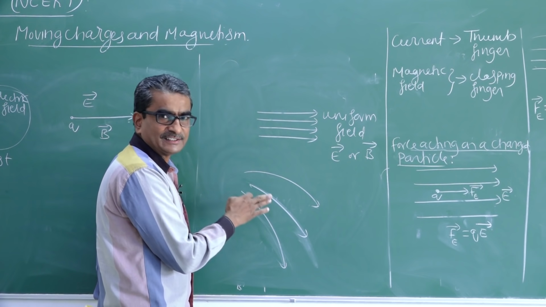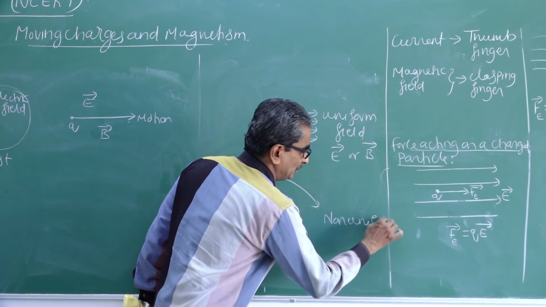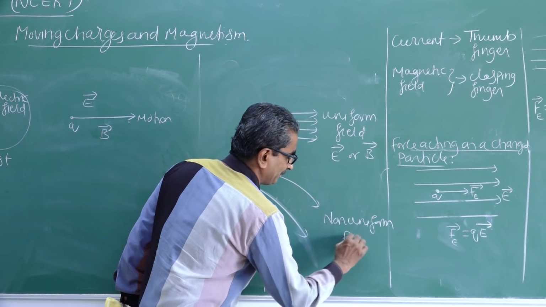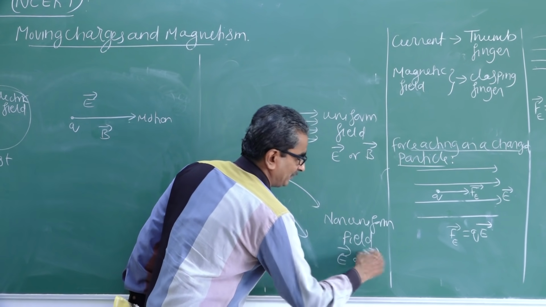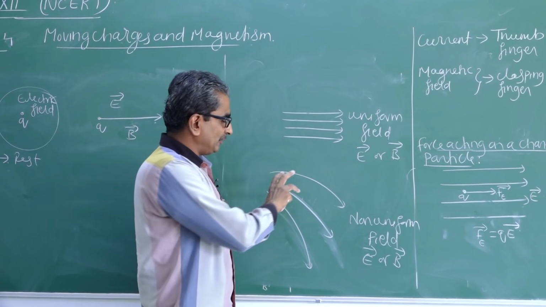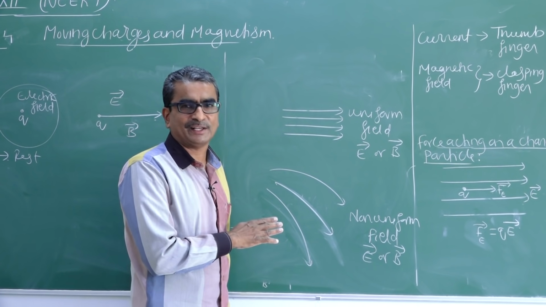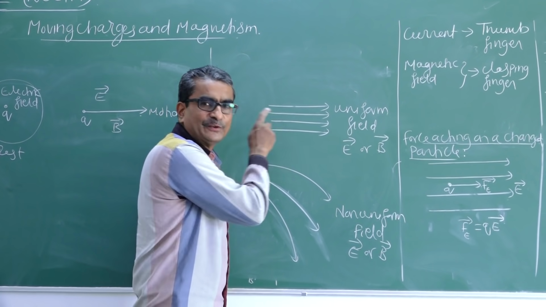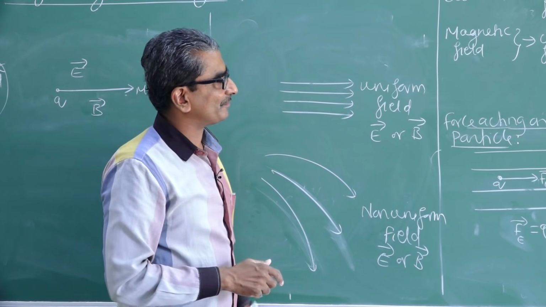Therefore, this represents non-uniform field, which may be electric field or magnetic field. So represent non-uniform field like this, where the space between any two lines does not remain constant, whereas in case of uniform field, the space between two lines always remains constant.